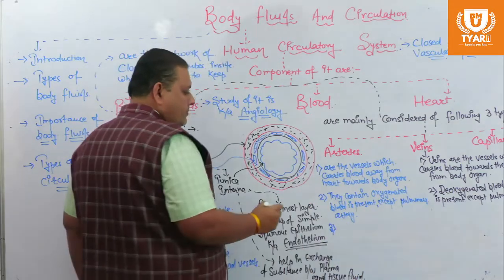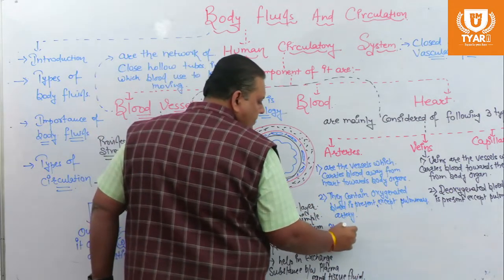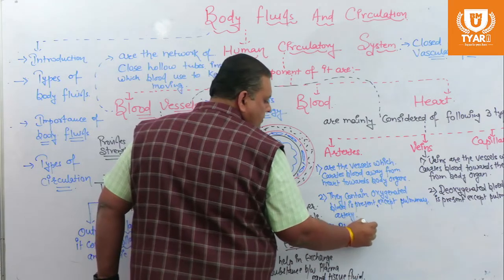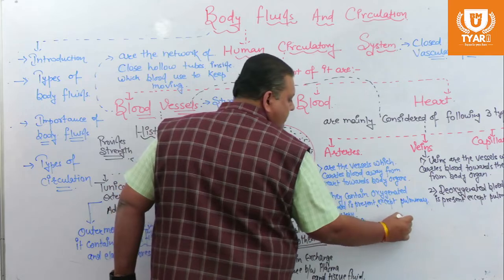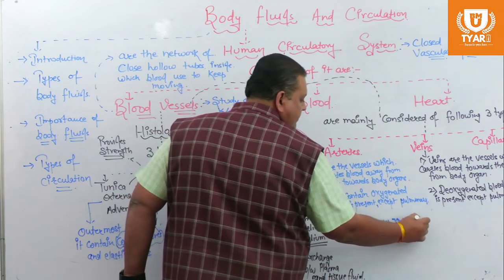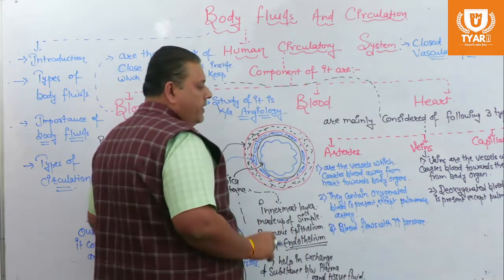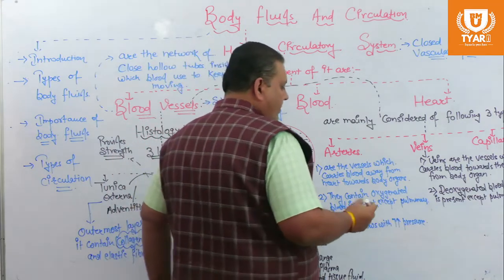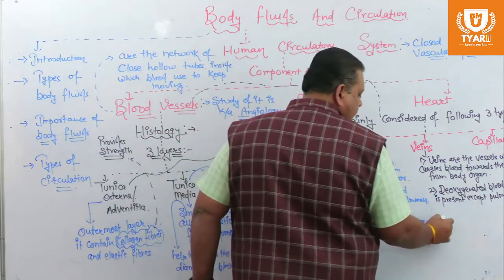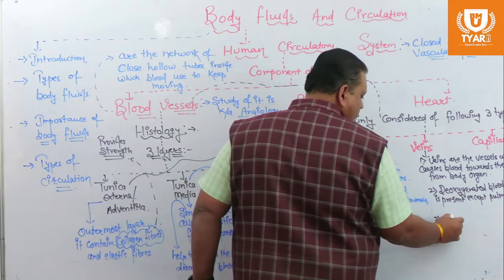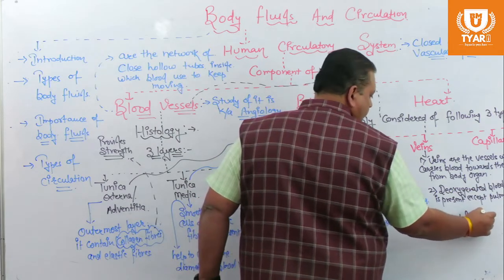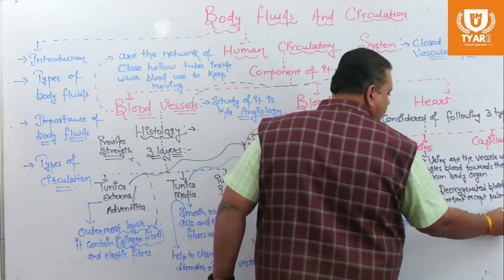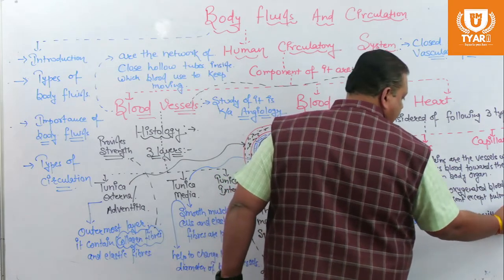So blood flows with increased pressure, whereas in veins, blood flows with comparatively less pressure.